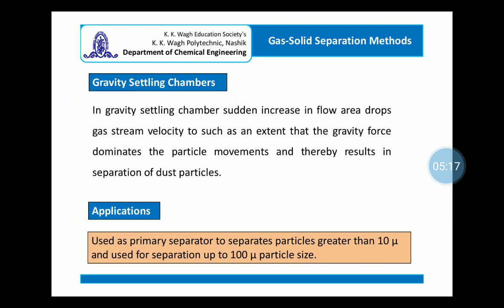Basically these gravity settling chambers are used as a primary separator to separate particles greater than 10 micron. This method of separation can be used up to 100 micron particle size separation.